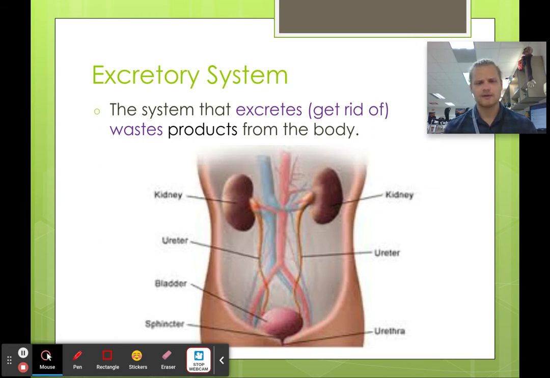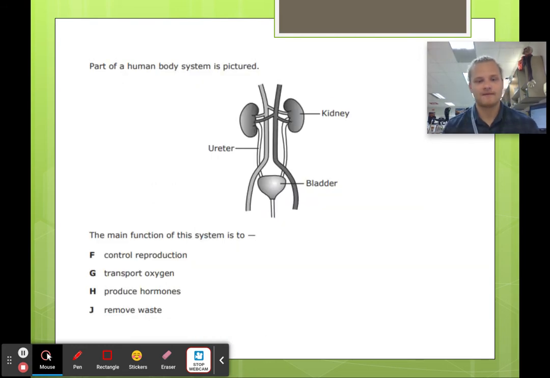Okay. The excretory system. All right. This is how we're going to get rid of all the wastes. Okay. Sweating would count. Okay. Breathing out CO2 would count. Okay. Kidneys are going to filter the blood for different things that we do not want in there, and we're going to get rid of it. All right, it goes to a tube called the ureters, and then into the bladder where it's stored until you're ready to go to the bathroom and get rid of it through your urethra. Okay, the main function of this system. Okay, so you just got to identify that kidney, ureters, and bladder all go with the excretory system. All right, so we want to remove waste here.